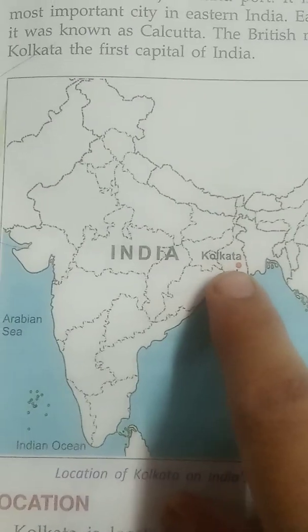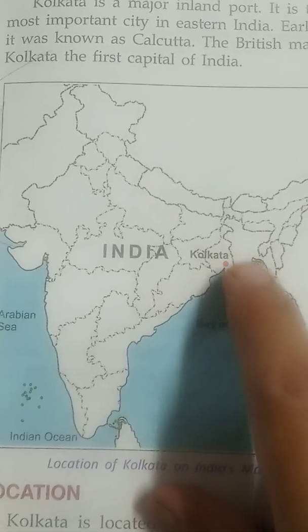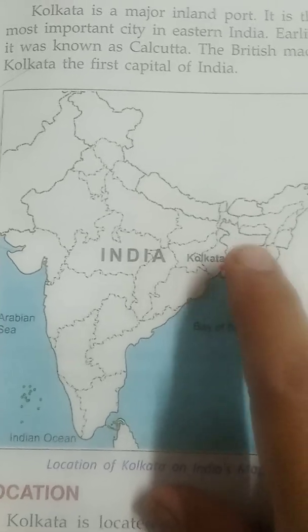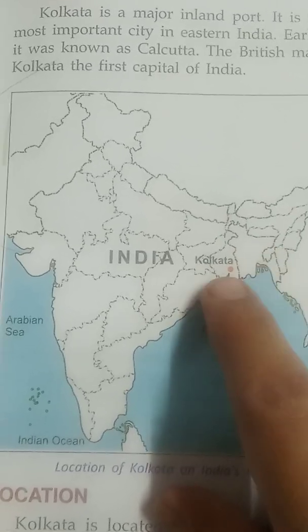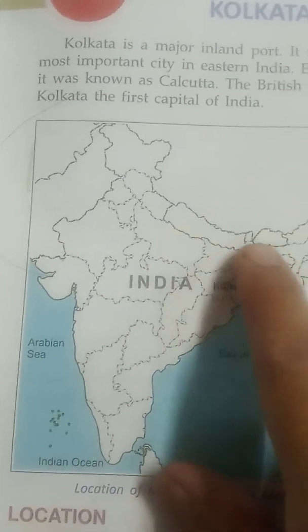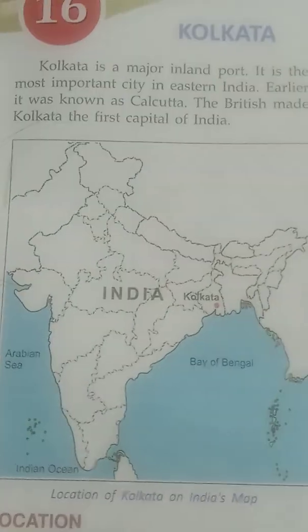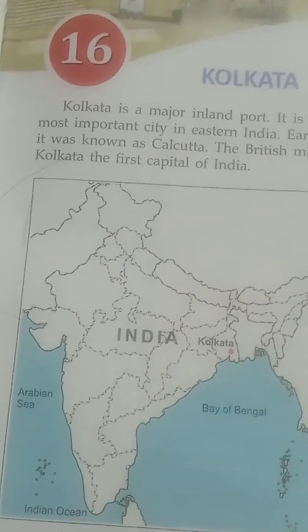So, children, now come let us learn about Kolkata. See children, Kolkata is here. It is the capital city of West Bengal. Previously it was the capital city for the Britishers. I have told you in 1911 they shifted their capital from Kolkata to Delhi. The main language in Kolkata is Bengali, but they speak Hindi as well as English also.